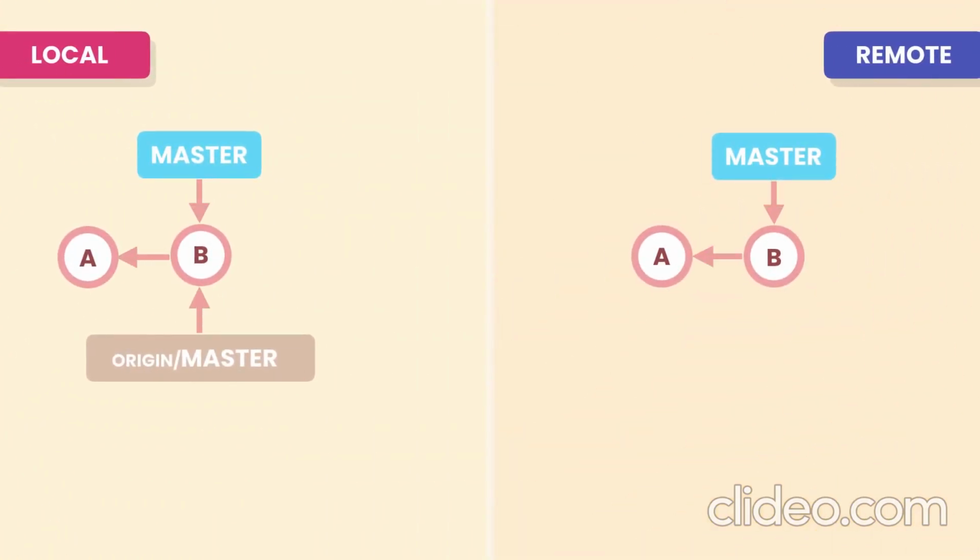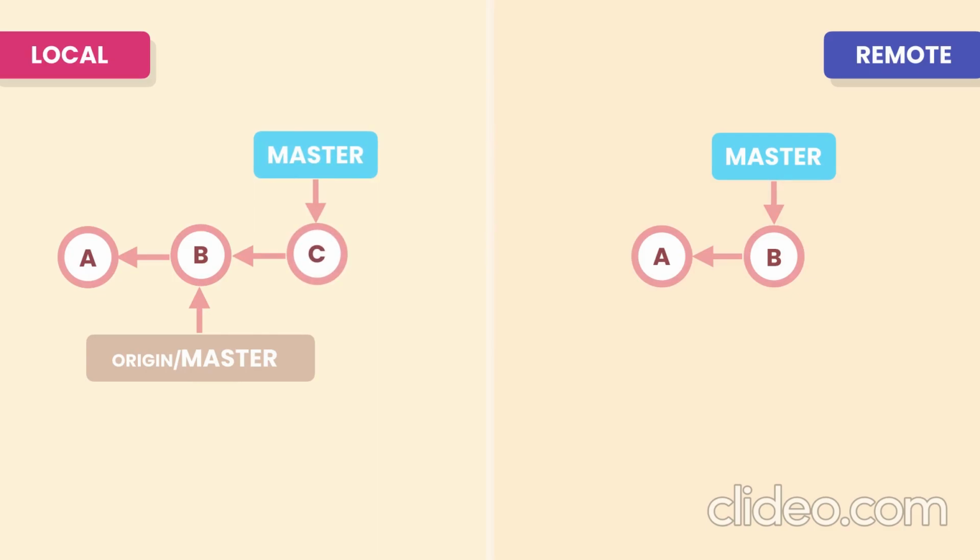So back to our repositories. Currently, both our local and remote repositories are in the same state. Now let's say we add a new commit on top of B. This new commit is private because we haven't shared it with anyone else. We haven't pushed it yet. So we can change the commit message or the content. We can even drop this commit. No one is going to get affected.